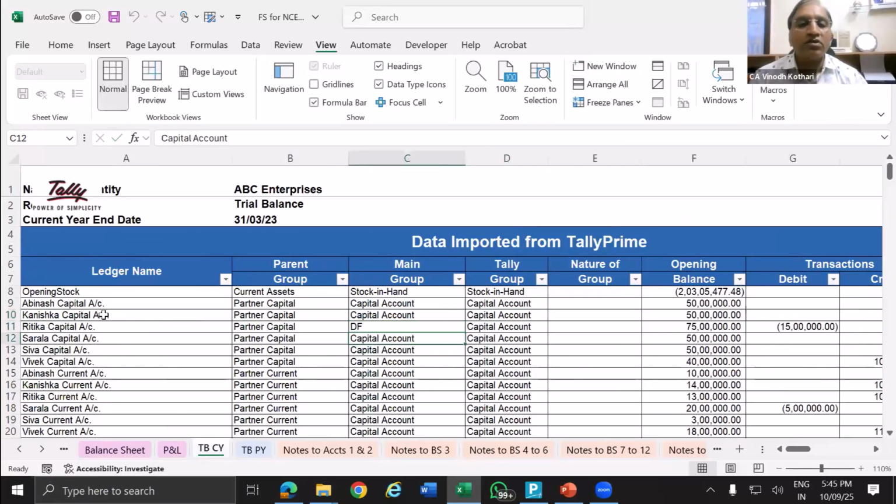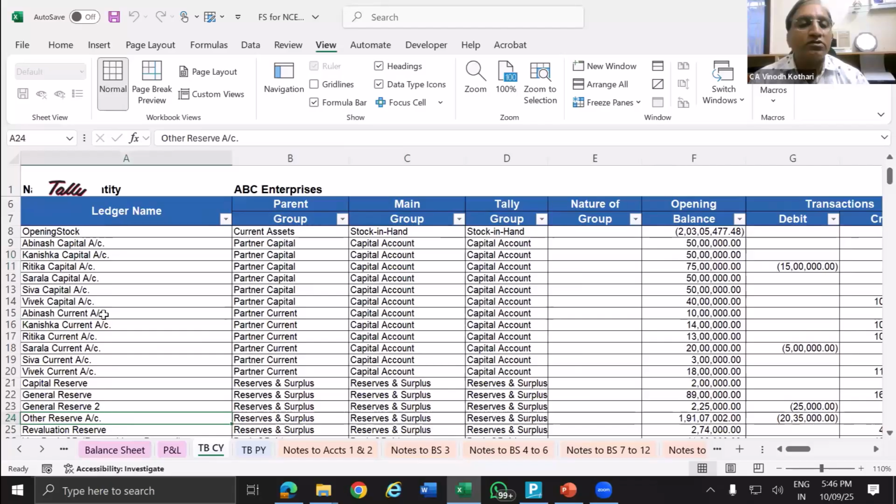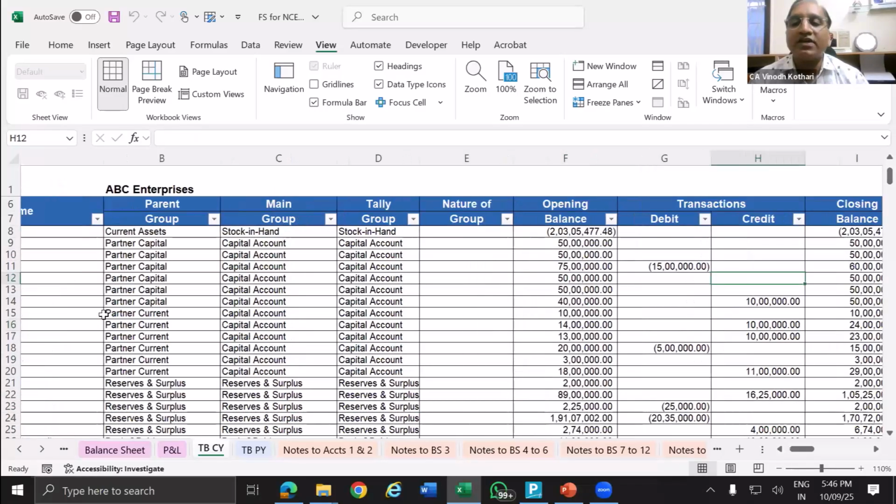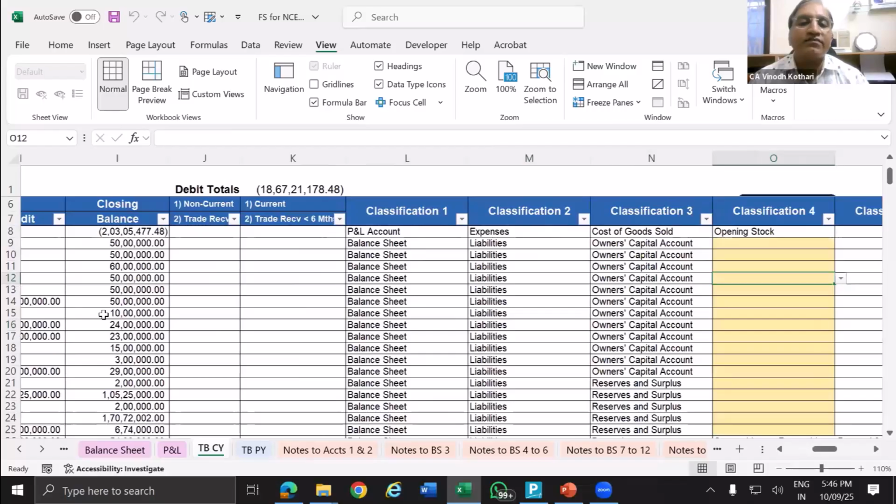Here, I don't think you can change. Yeah, never. Better to avoid changing the classification here, though it is giving the option to change the data. It may create some wrong results. So whatever classification you want to change, you have this classification.